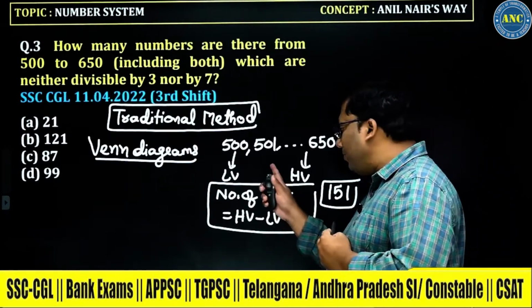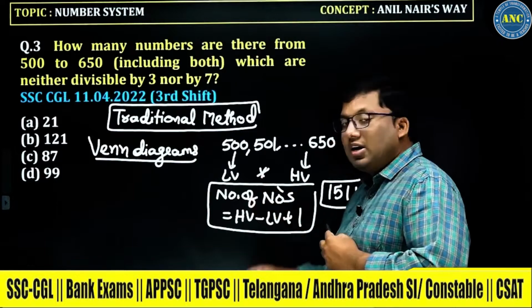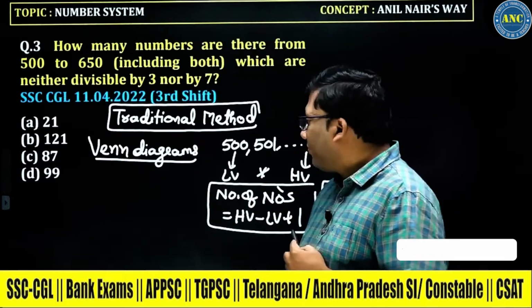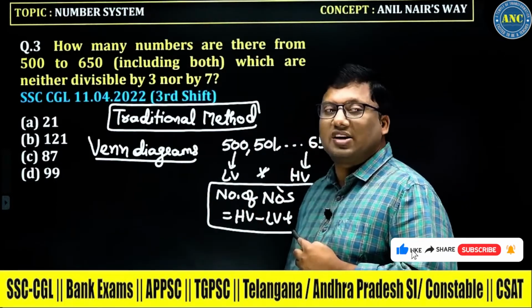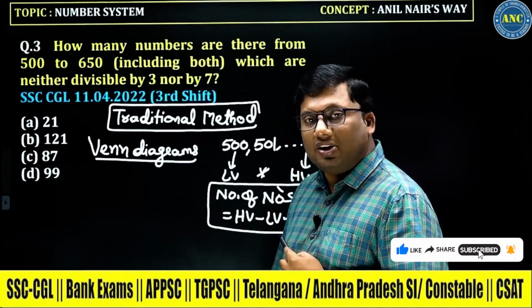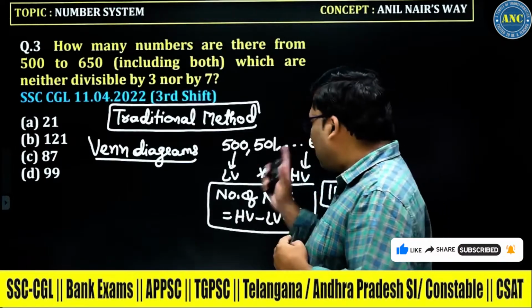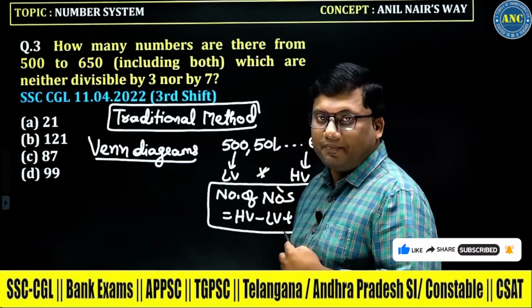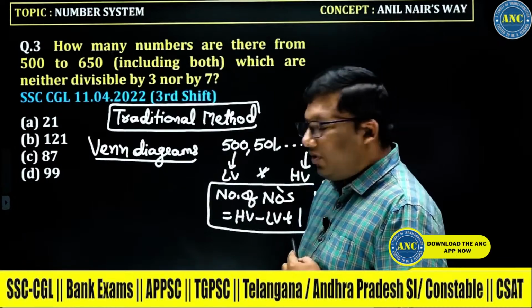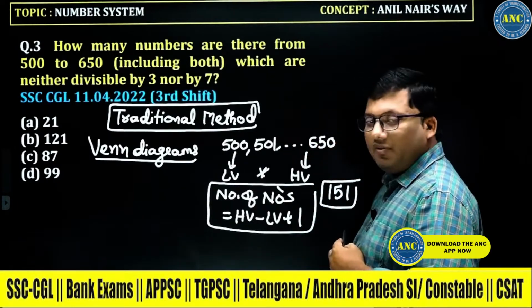Very, very important. Please put a star mark. The number of numbers from 500 to 650 is given by highest value minus lowest value plus 1. 650 minus 500 is 150, and 150 plus 1 is 151.